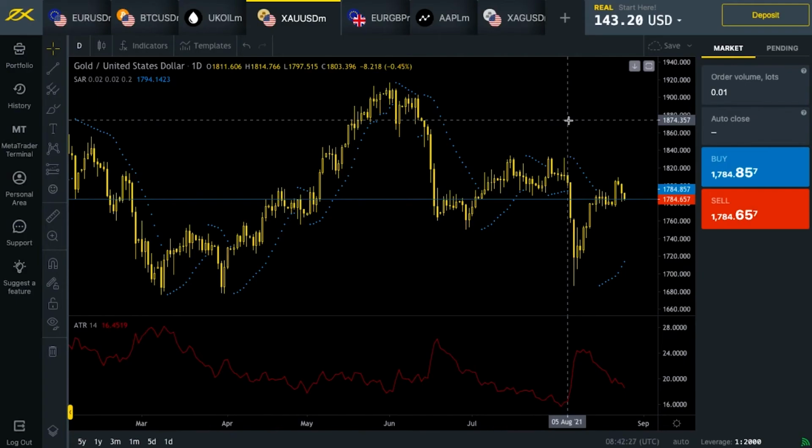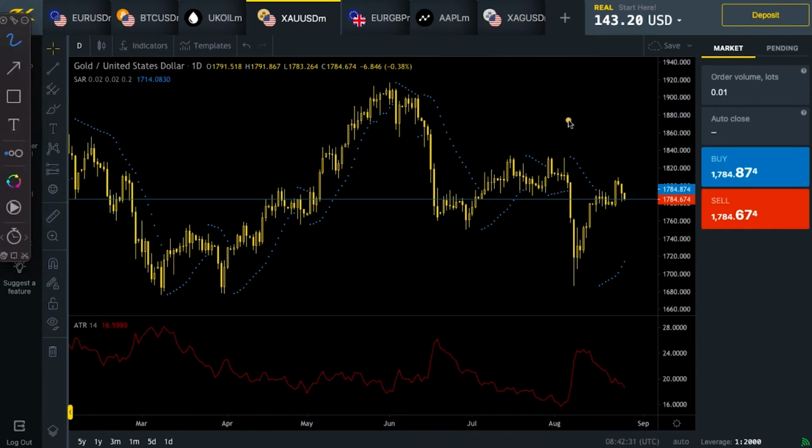There are various different ways to set stops and targets in appropriate areas, beyond simply support and resistance. We're going to have a very quick look at 3 prominent ways of doing this now. So if we're looking here at the daily chart of gold, the first and probably the most popular way of setting stops and targets is based on support and resistance.